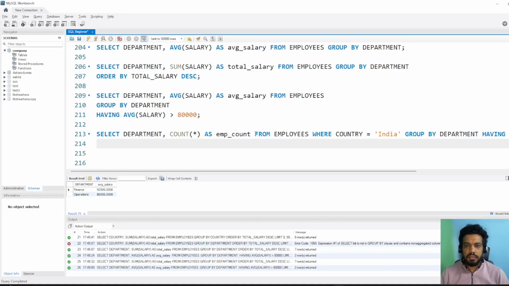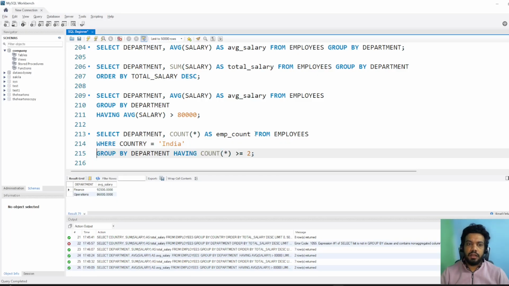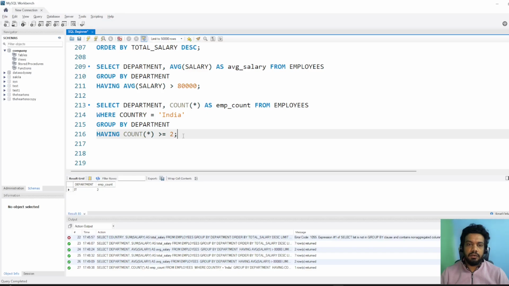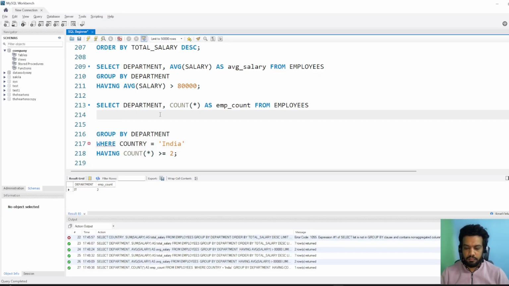Select department, count as employee count from employees where country equal to India. So we are using where before group by, right? Within India, we are saying give us the departments which have greater than or equal to 2 employees. There is just one department, IT, with an employee headcount of 2 or more. So this is how you use where. You cannot use where after group by. If I try it, it already gave the error. So this is not the right way to use it, and that's why I have explained it in my PPT.